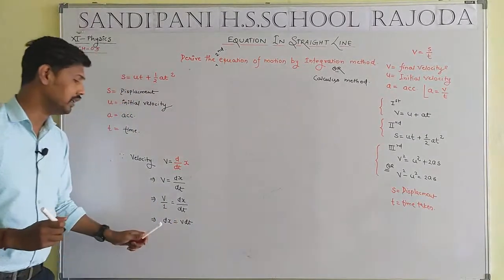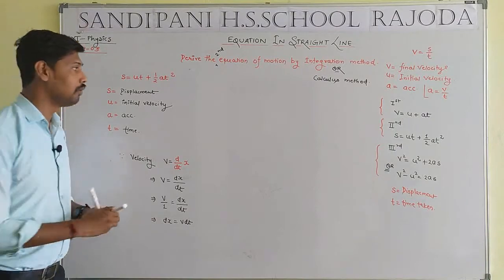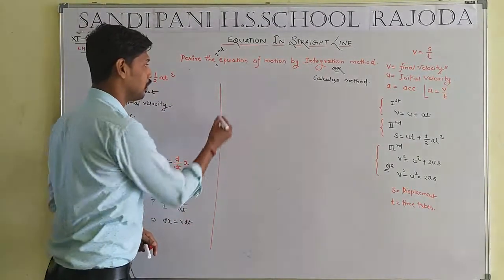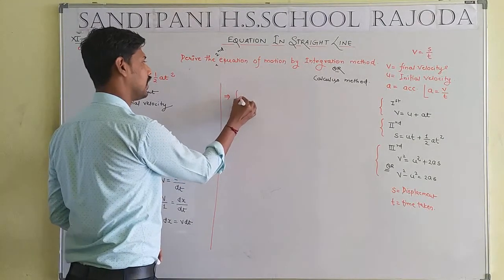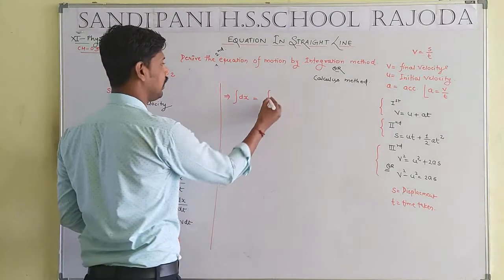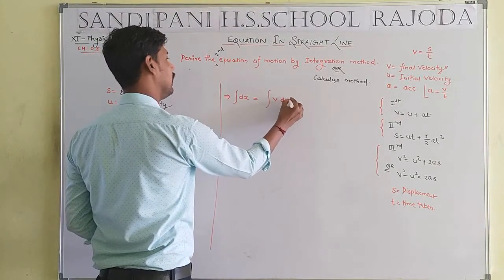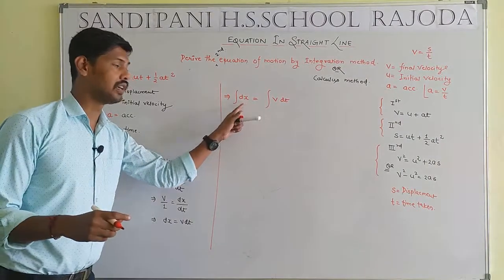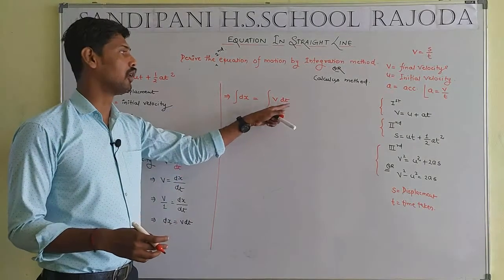Student, dx will be equal to v dt. Now taking integration on both sides, integration dx will be equal to integration v dt.